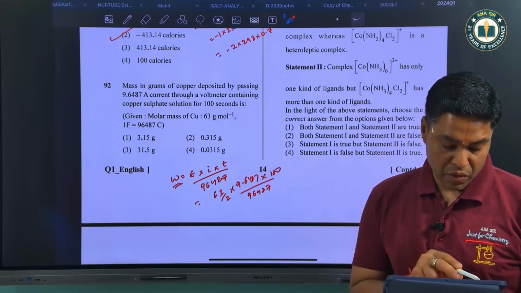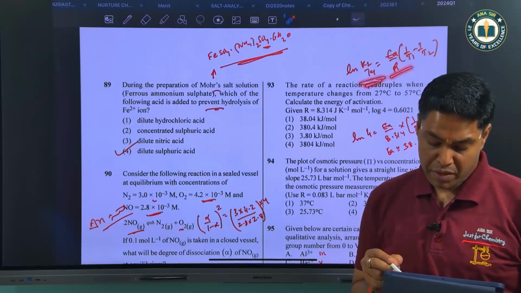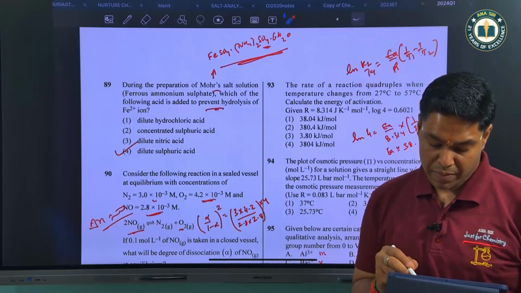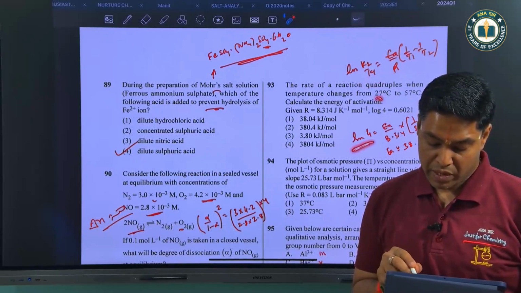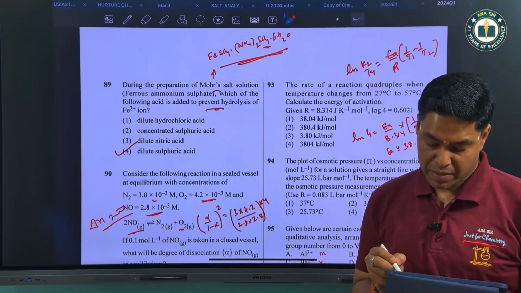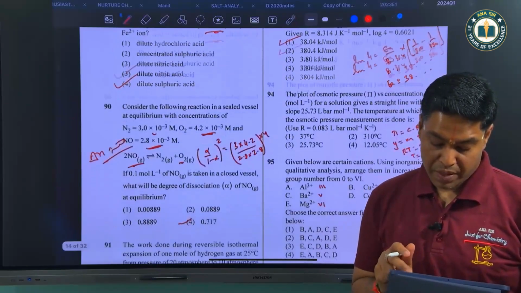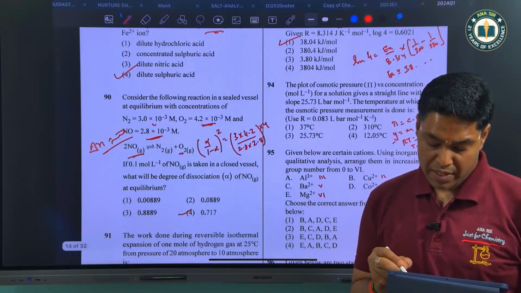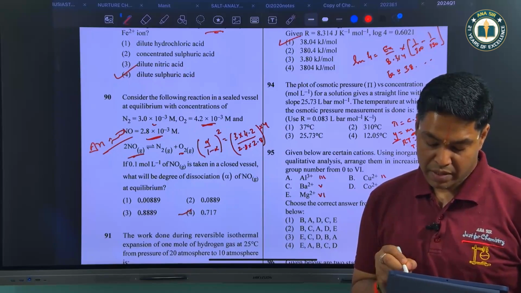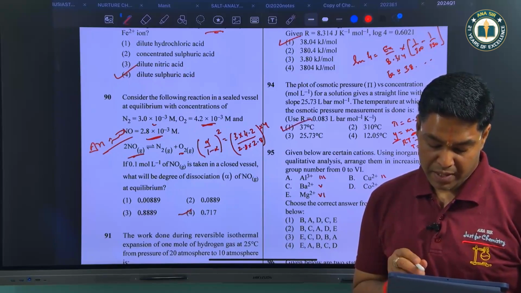If you solve, you will get the answer. ln K2 by K1 is equal to EA by R into 1 by T1 minus 1 by T2. So you can write, K2 is quadruple, ln 4 equals EA by R into 1 by 300 minus 1 by 330. So answer will be 38.04. Pi is equal to CRT, so Y is equal to MX. So what is the slope? RT. So RT is 25.73. So T is 310 Kelvin. Answer will be 37 degrees centigrade.